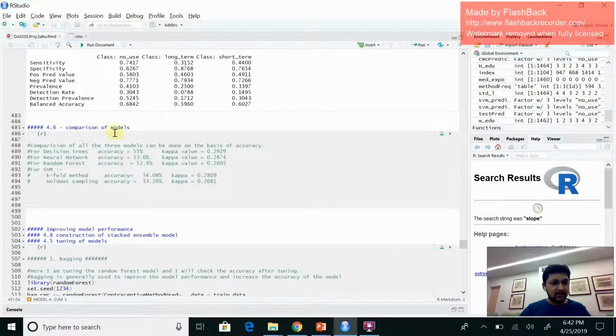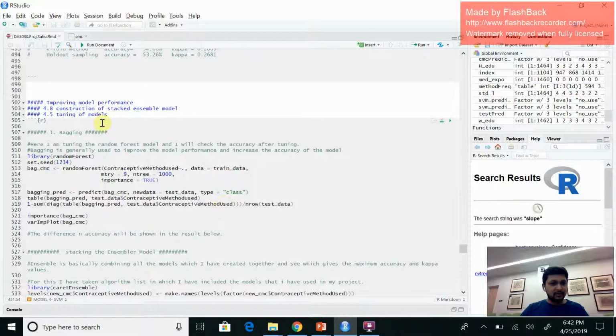So this is the comparison of all my models. For decision trees, accuracy is 55%. For the neural network, accuracy is 53.6%. For random forest, accuracy is 52.4%. For k-fold method, accuracy is 54.08%. And by using holdout sampling in SVM, accuracy came out to be 53.26%. And you can also see the variations in the kappa value.